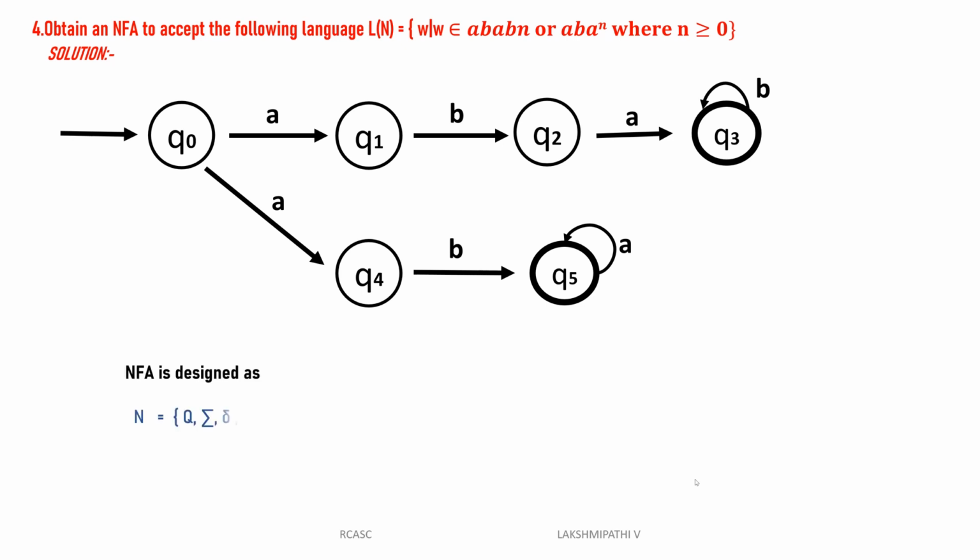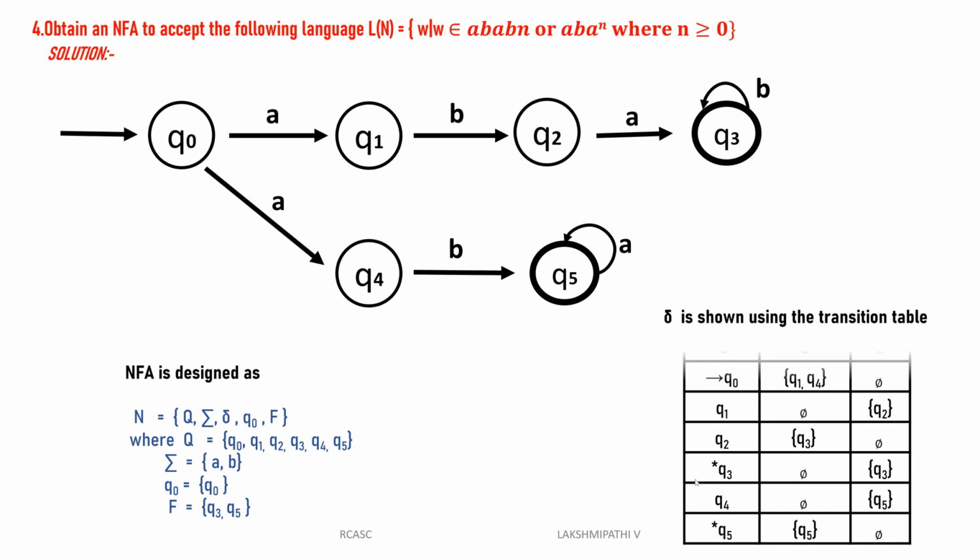N is equal to Q, sigma, delta, Q0 and F. Then Q is equal to states. What are the states we are considering? Q0, Q1, Q2, Q3, Q4, Q5. Sigma is equal to A comma B. Q0 is Q0. F is equal to Q3 comma Q5, the final states. Then we can go for the transition table with inputs A, B and states Q0 to Q5. Q3, Q5 are final states.